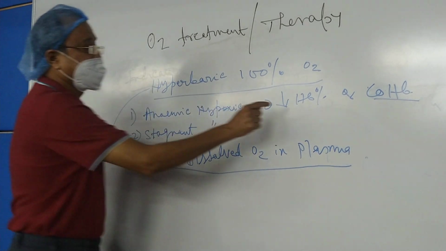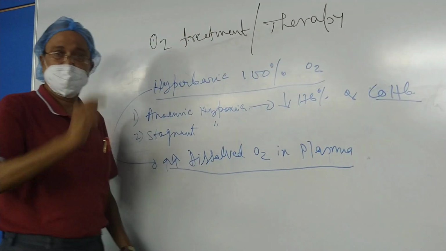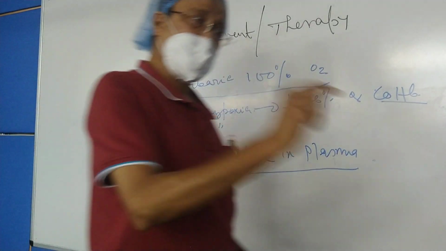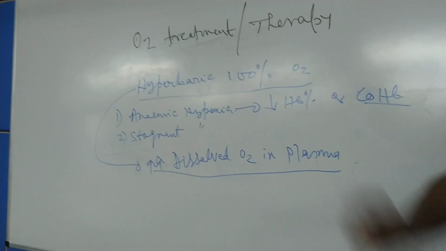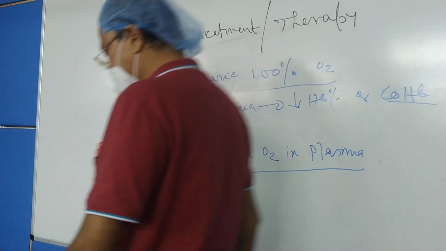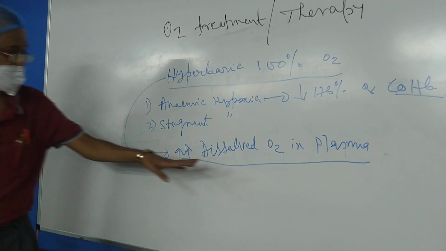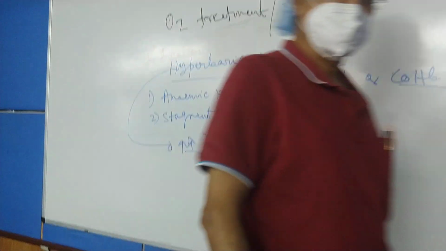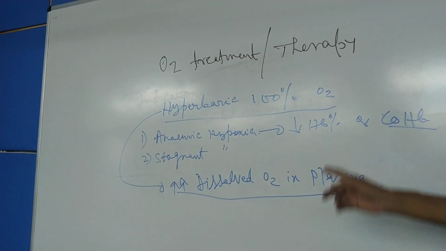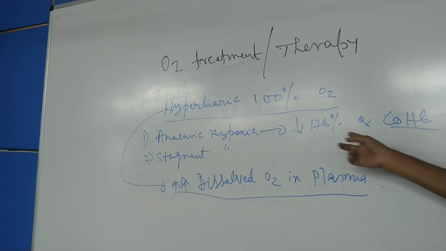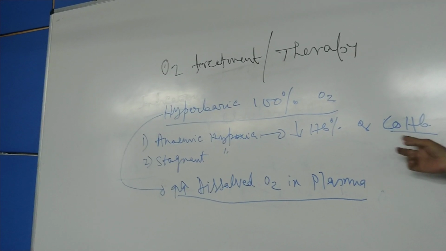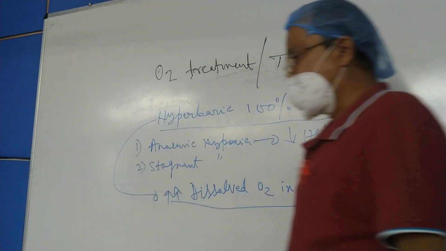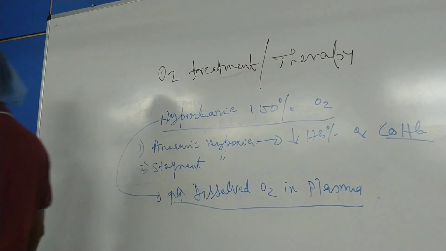In both the cases the hemoglobin is less, and in this condition you shall have to give hyperbaric 100% oxygen. Why? So that the dissolved oxygen quantity increases and the tissue supply of oxygen remains normal, in spite of the fact that the hemoglobin percentage is less or the hemoglobin is functionally incapable, that is COHb, carboxyhemoglobin.